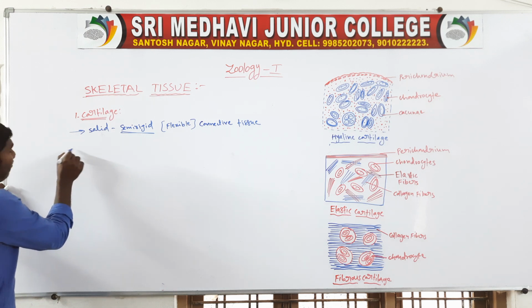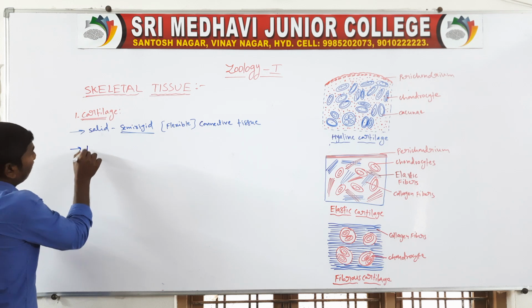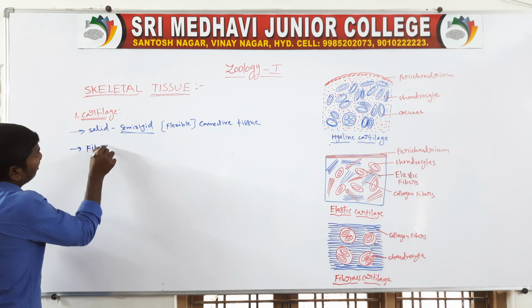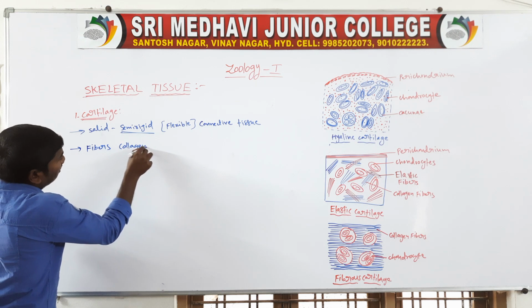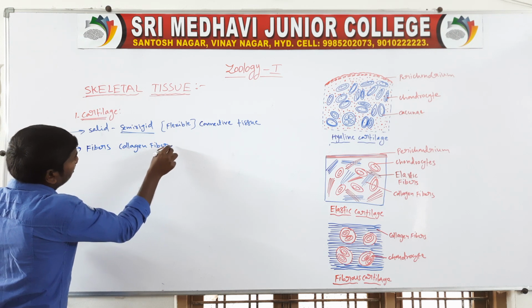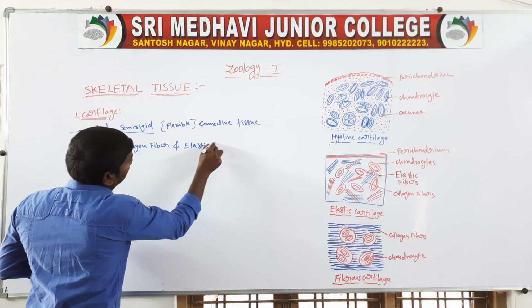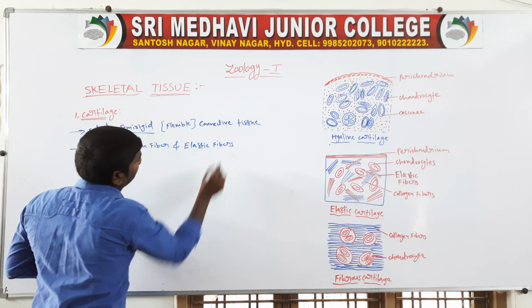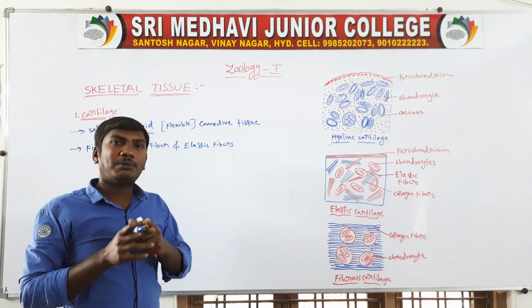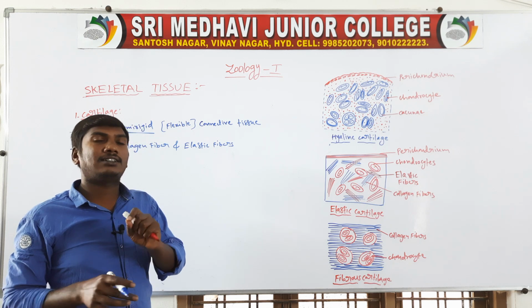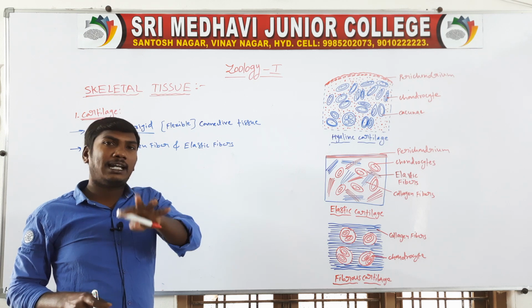Next, cartilage contains fibers, like collagen fibers and elastic fibers. Both of these fibers are present only in elastic cartilage.